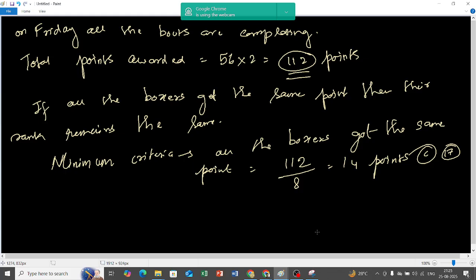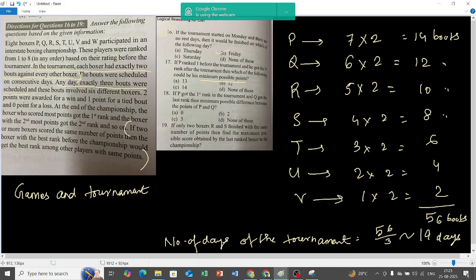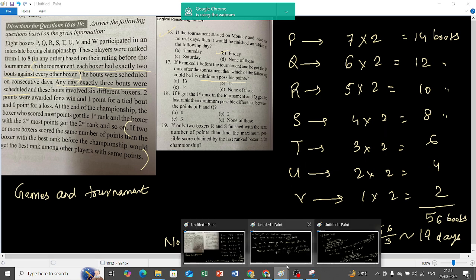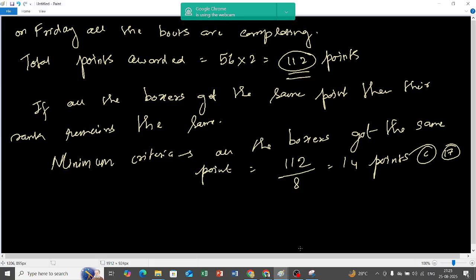The criteria is that if each of the boxers gets the same point, you cannot rank them anymore, right? You cannot change the ranks. If each one has got the same point, then their rank before and after remains the same. And that is what the question is asking: if P ranked 1 before the tournament and got first rank after the tournament, then which of the following could be the minimum possible point? Then the minimum criteria is that each one has got the same point.